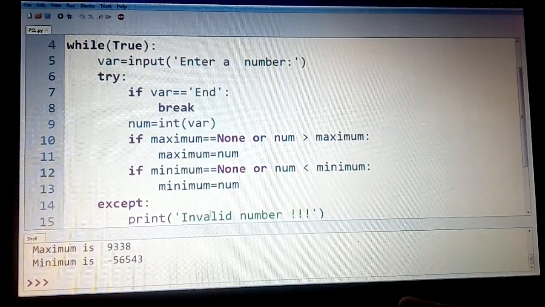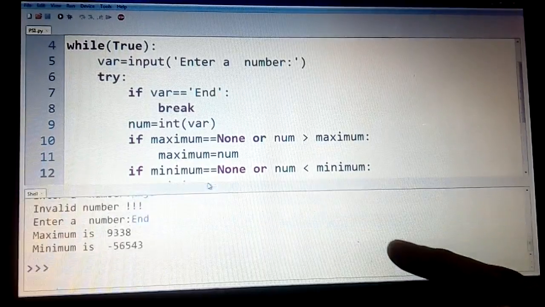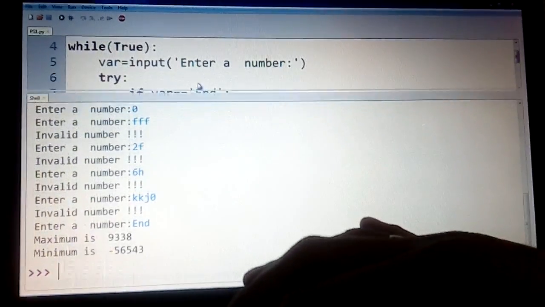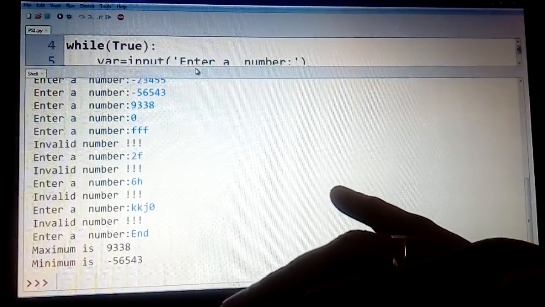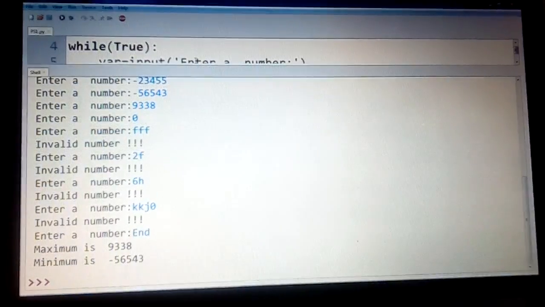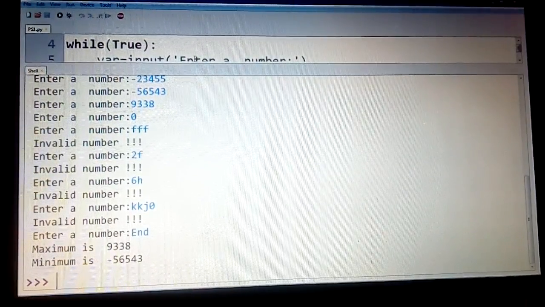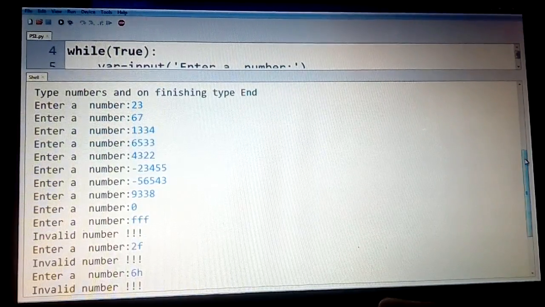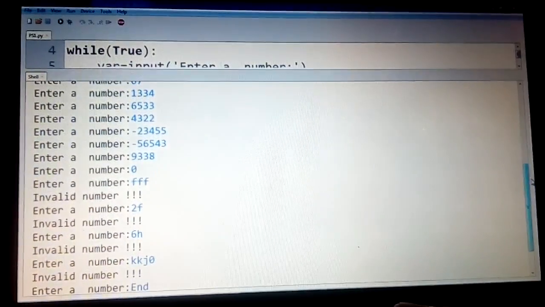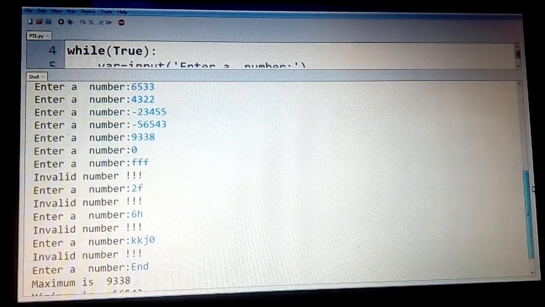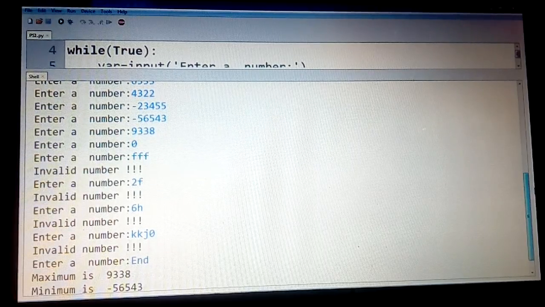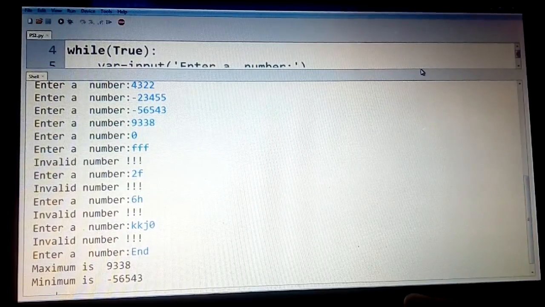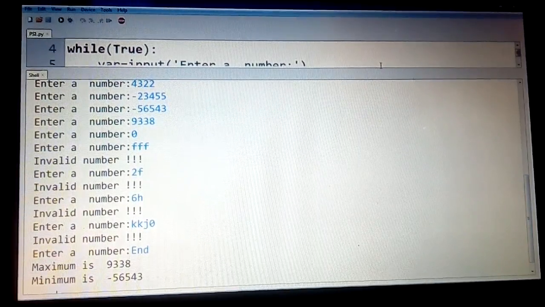So you can see here the maximum is 9338 and the minimum is minus 56543. So this is how you can incorporate this to find the maximum and minimum of the numbers. So these are all the numbers which have been entered here. You can see the lowest is minus 56543 and the highest is 9338.